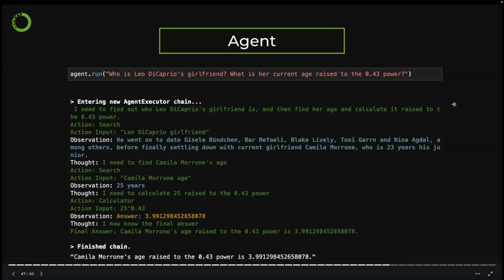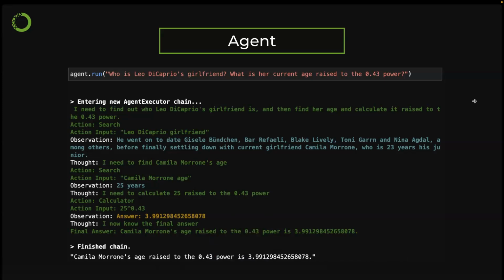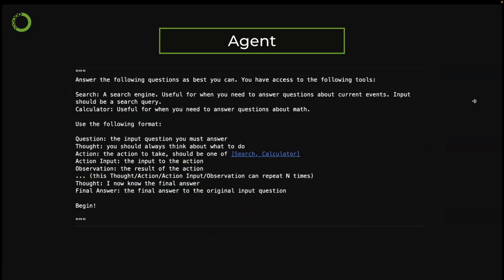So this is quite interesting, right? This is how it works. I hope you can see. This is actually the prompt that is fed into the large language model to do this whole thing. It says: answer the following questions as best as you can.